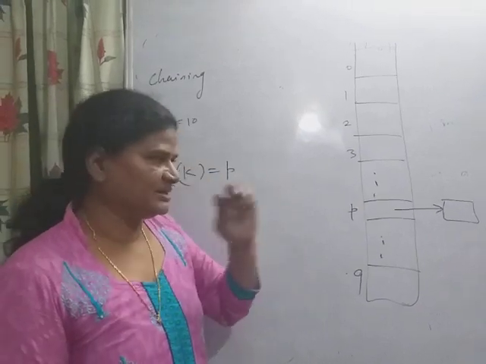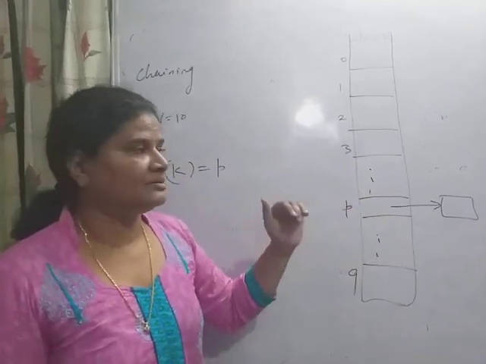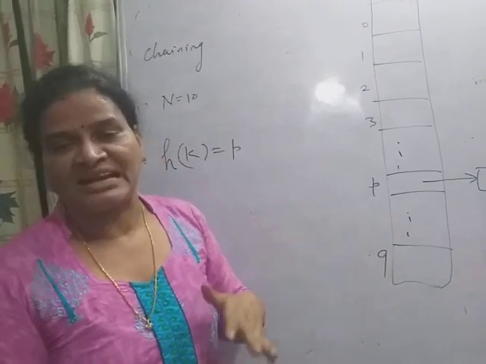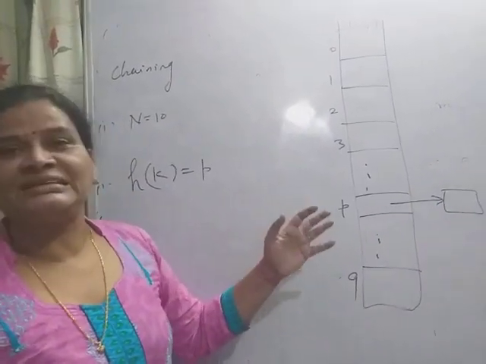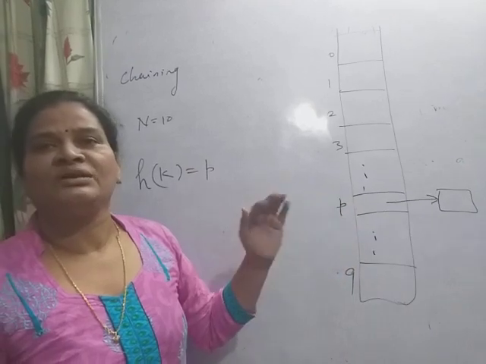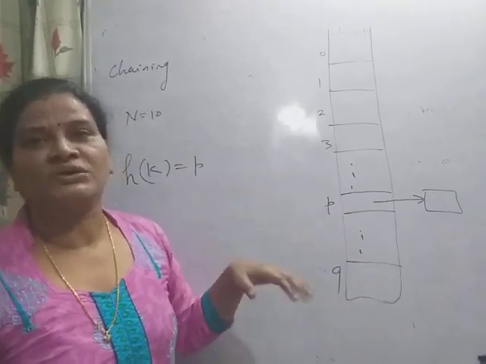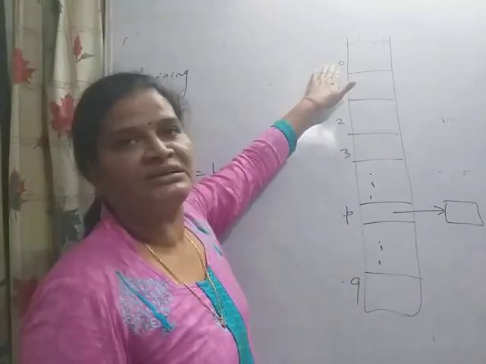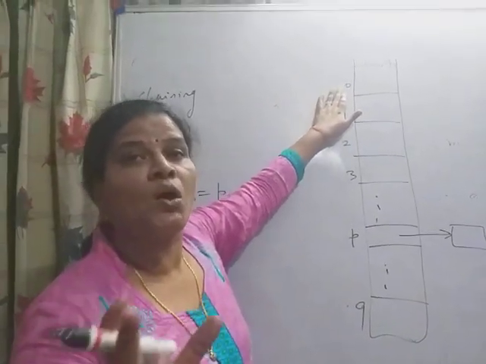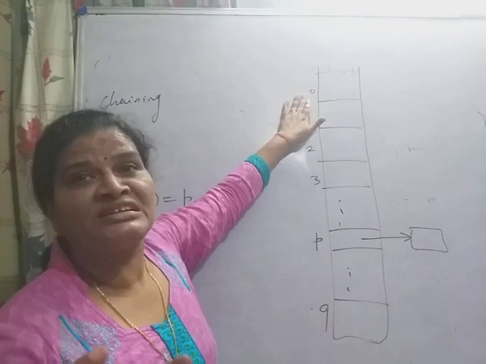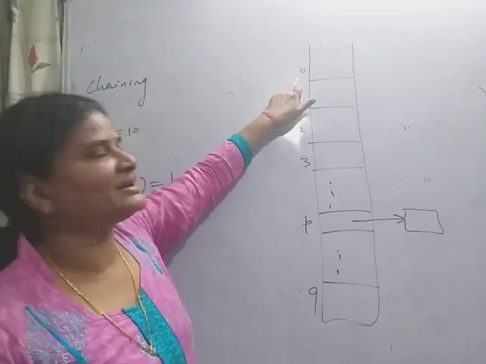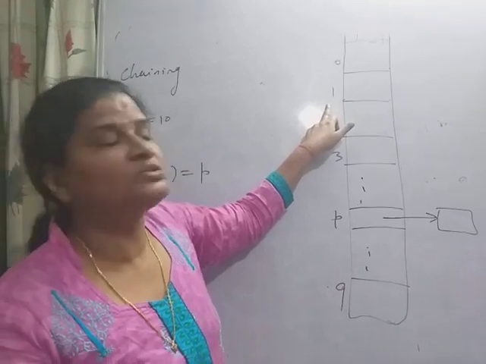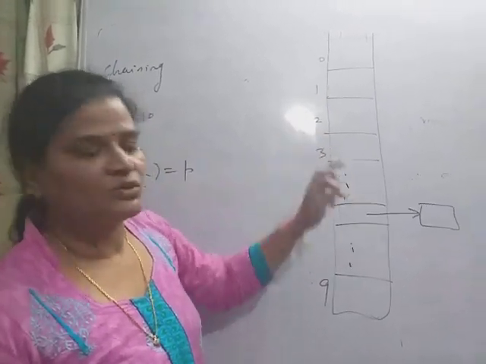In the case of open addressing the size of the table is fixed, but here a node is dynamically created for the element. So 0 is pointing to the linked list that contains all the elements which map to the address 0. 1 contains all the elements whose hash address is 1, 2 and so on.